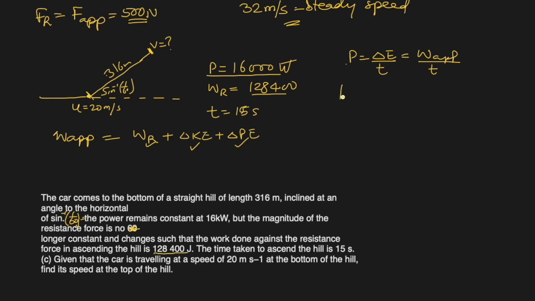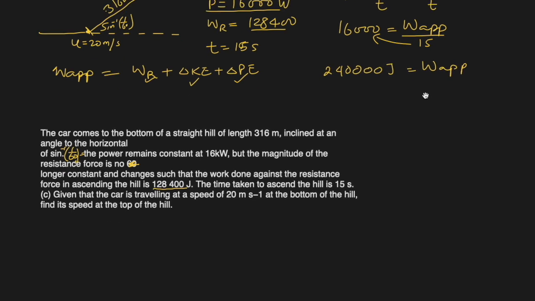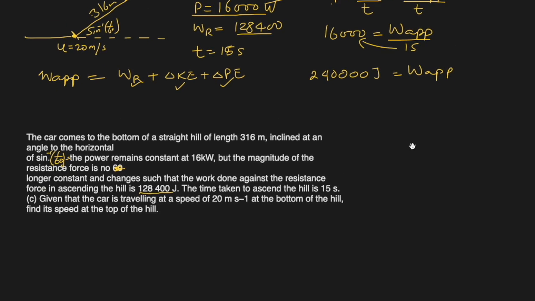So power is 16,000 equal to work applied, which we want to find out so that we can plug it into our equation, divided by 15 seconds. So 15 times 16,000 will be 240,000 joules. This is the work done by applied force, and now we have almost everything. We will just use them to find our answer.